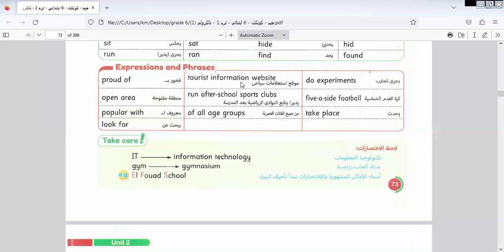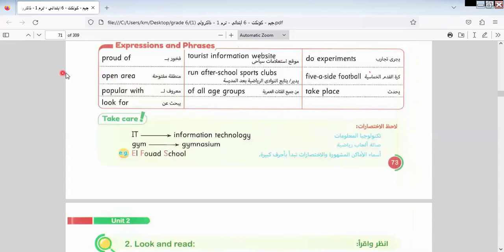Here we have tourist information website, run after-school sports clubs of all age groups, do experiments, five-a-side football, take place. What's the meaning of take place? Take place means happened, okay?